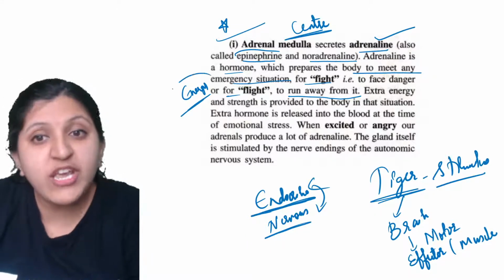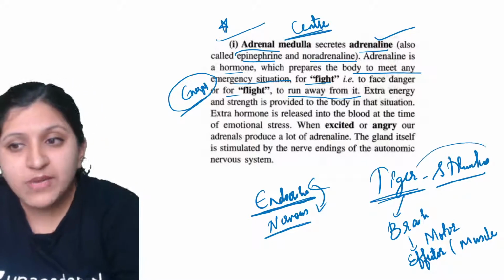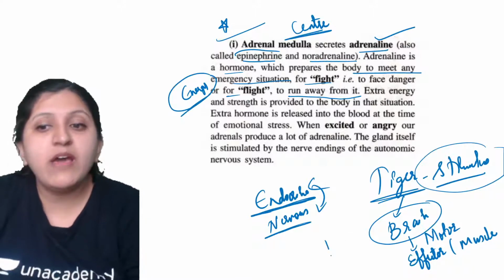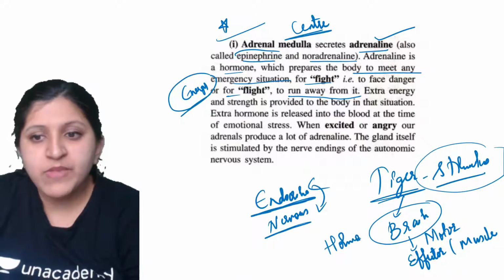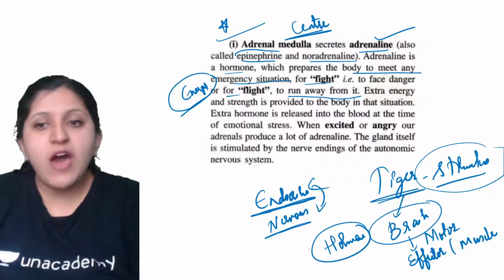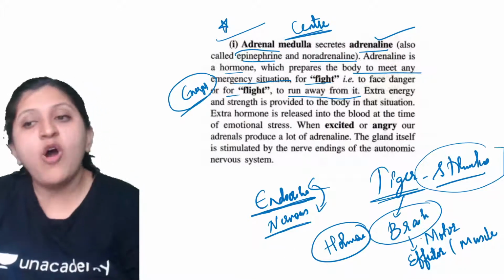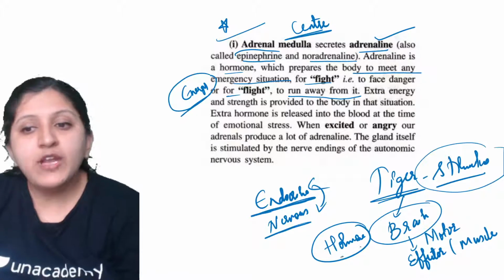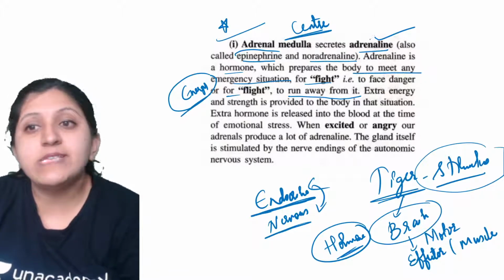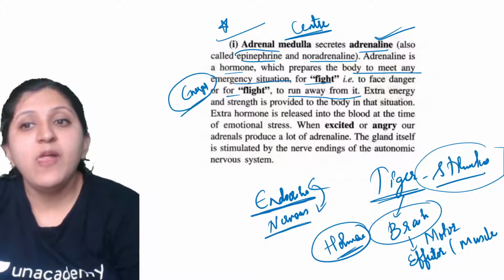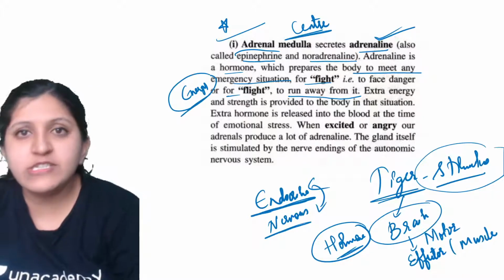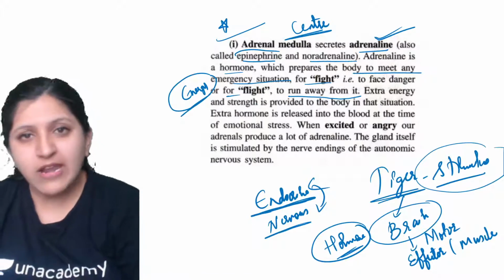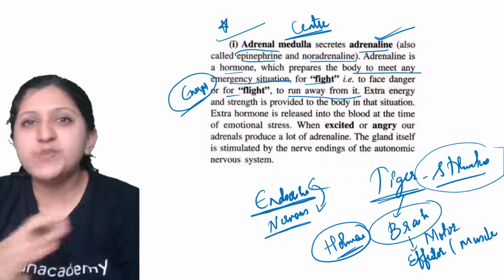So energy requirement is there. When the stimulus is there, the brain is going to activate the hormones also. Because of the hormonal actions and the nervous actions, which work together, the hormone adrenaline is secreted for fight or for flight. This is completely left to you, whether you are going to fight or whether you are going to run away. You will have to decide it on the spot.